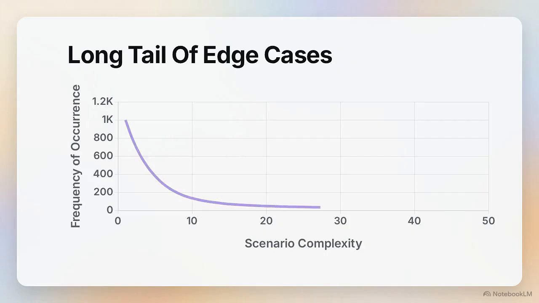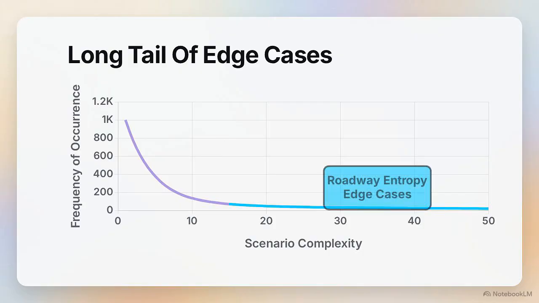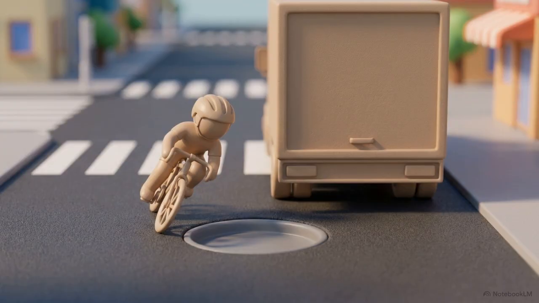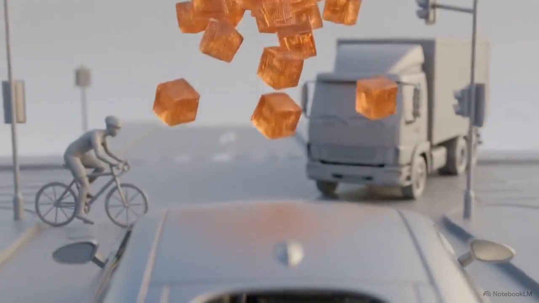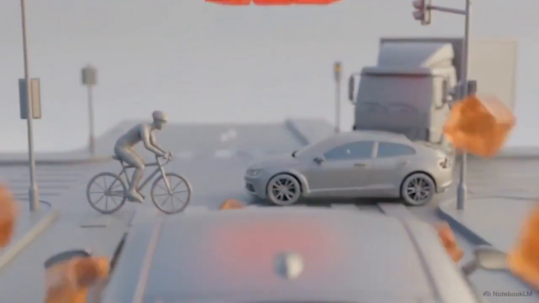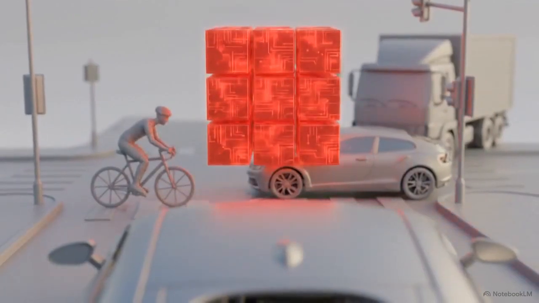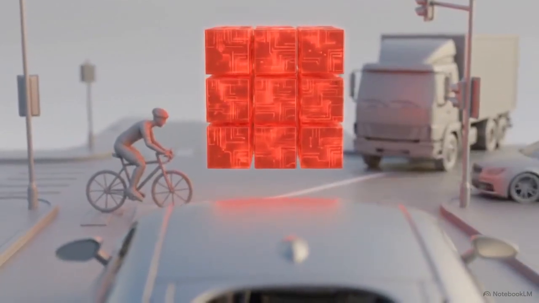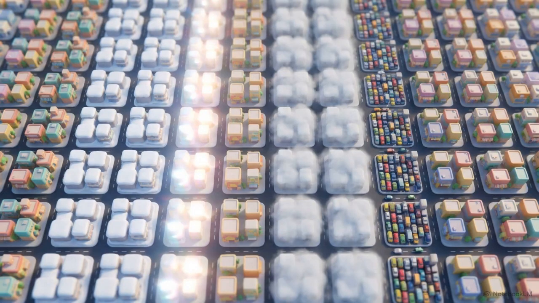Engineers call unpredictable rare events edge cases, and they make up a long tail of roadway entropy that is difficult to fully anticipate. Imagine a cyclist suddenly swerving to avoid a pothole, while a delivery truck obscures the crosswalk. When encountering this chaotic combination, the car searches its database for an explicit rule. If it cannot find one, the system hesitates or freezes completely. The physical world contains a near infinite number of these variables.